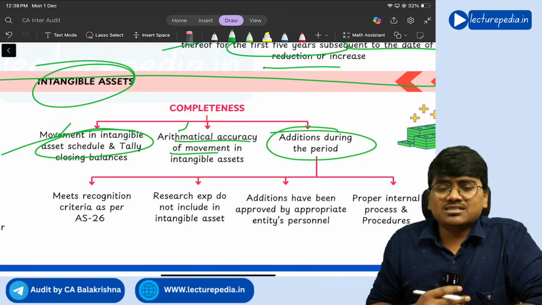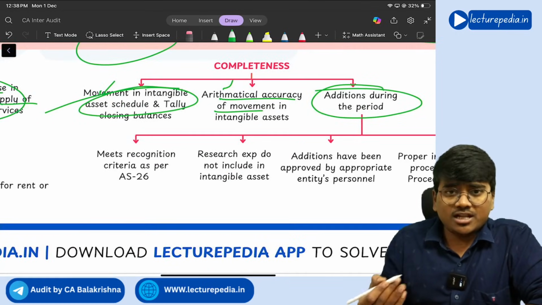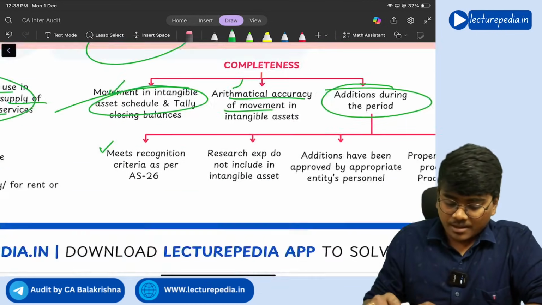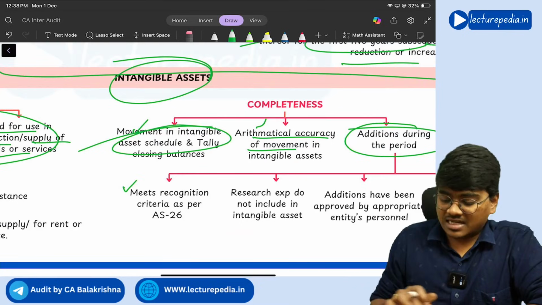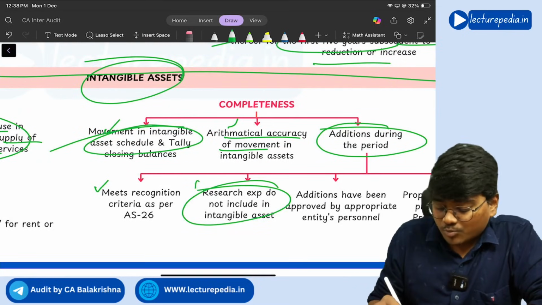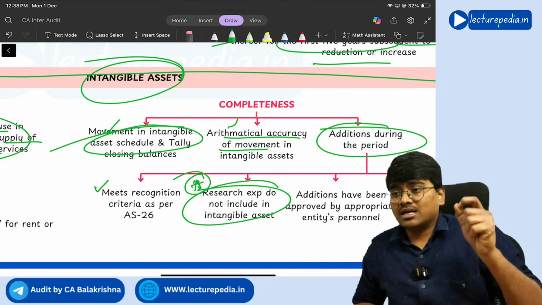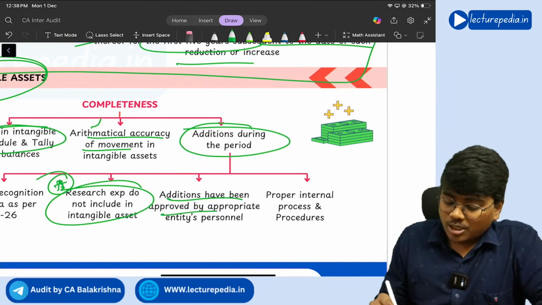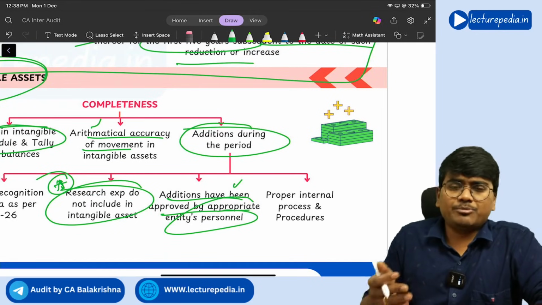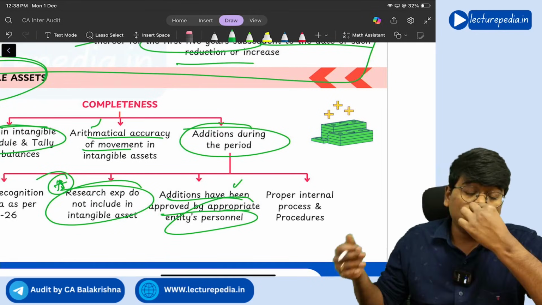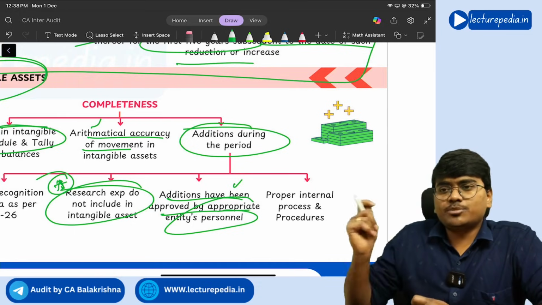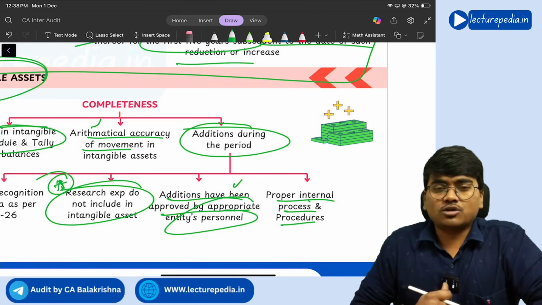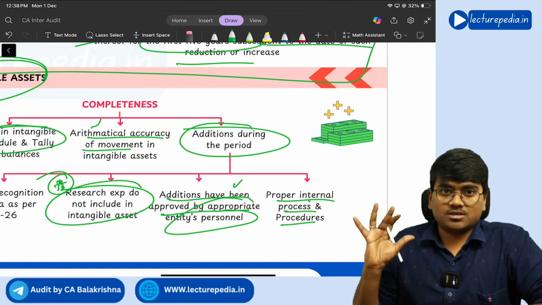And for additions that have been made during the period, you will see whether recognition criteria as per AS 26 has been met or not. This recognition criteria has to be met. And research expenditure, this is important. You should not treat research expenditure as an intangible asset. And additions have been approved by appropriate personnel. Of course, for PPE also we have seen this. If you want to acquire any new PPE or any new intangible asset, that should be authorized by appropriate personnel, and there should be proper internal process and procedure for acquisition of these intangible assets.